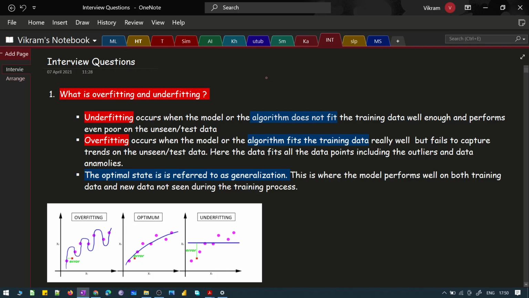Good morning, friends. Today in this class, we will discuss some common interview questions. Let's start with underfitting and overfitting. Let's start with the definition of underfitting.